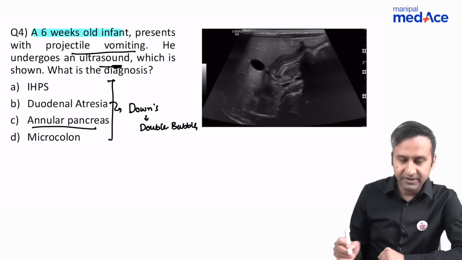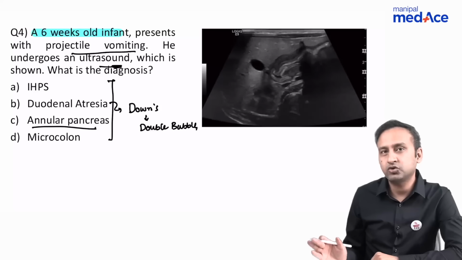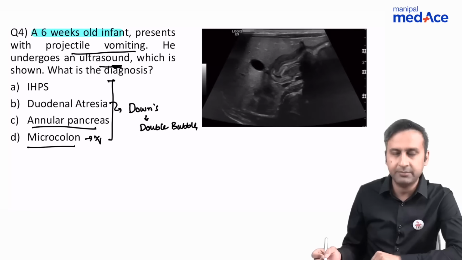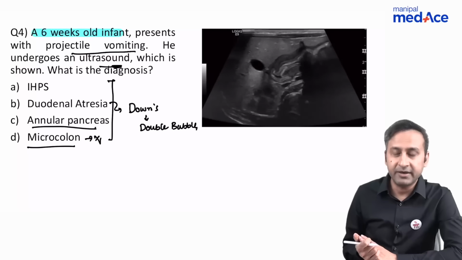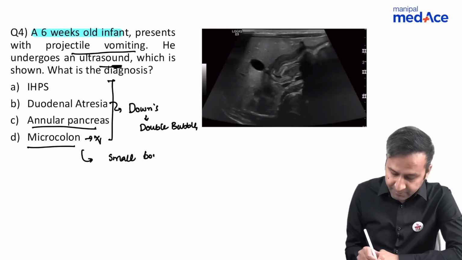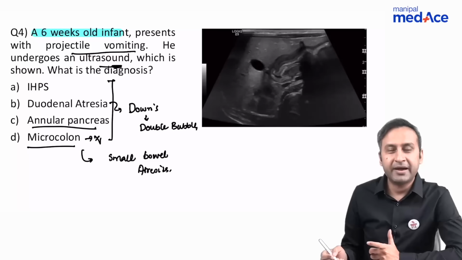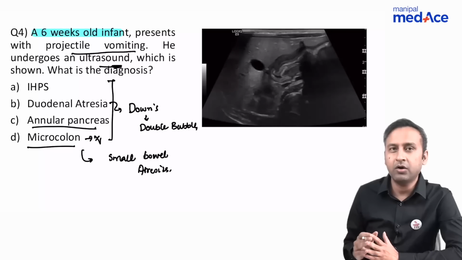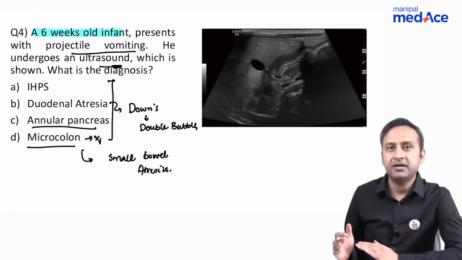Annular pancreas cannot be diagnosed on ultrasound. It can show a double bubble on barium studies, and it can be better diagnosed on CT, but ultrasound is not the investigation for it. Microcolon, now this is the option which can easily be eliminated. Why? Because colonic pathologies, whatever they are, they won't be presenting to you with this type of projectile vomiting. Although microcolon is one of those things which is associated with small bowel atresias, which may present with obstruction and vomiting later in life, in case of a microcolon, obviously the examiner is going to give you the image of colon, that is some form of a barium enema or a lower GI enema study. So this is, I'll repeat, like a barium enema study.